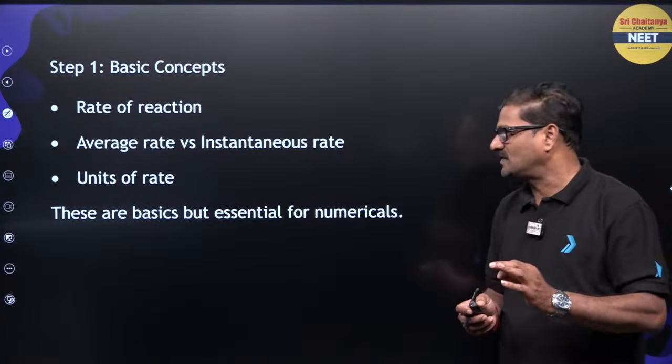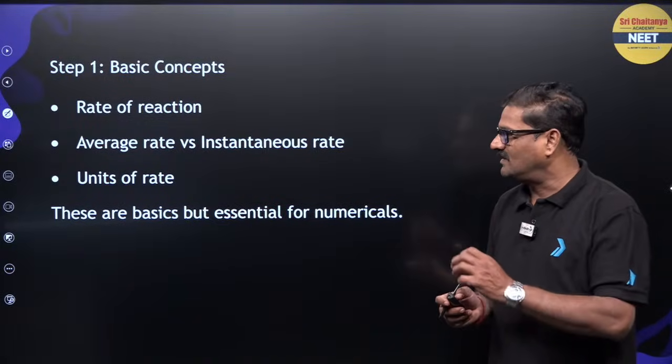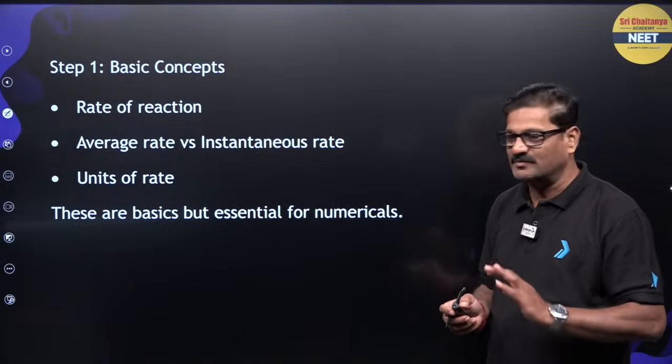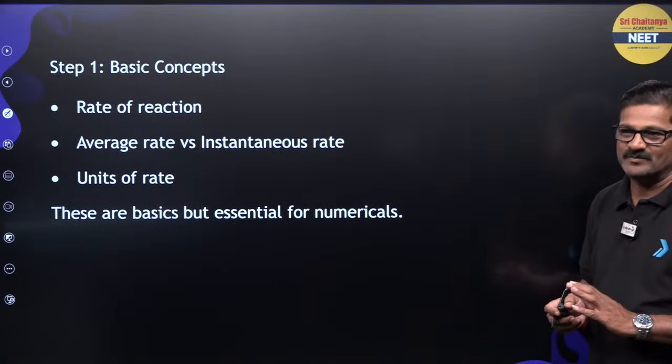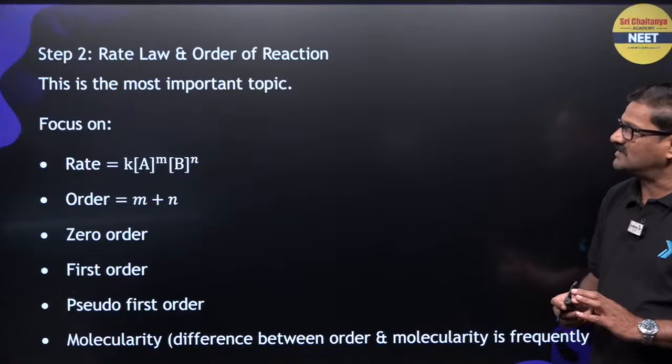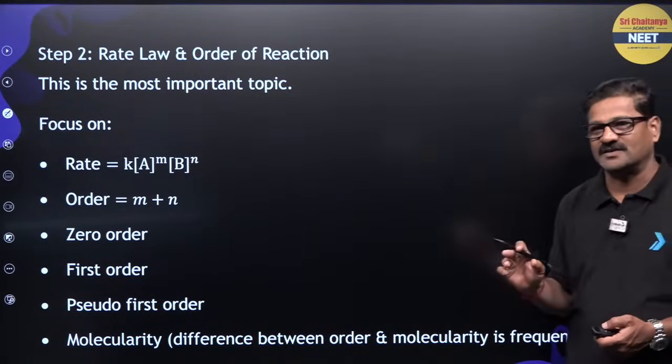You can see the basic concepts are there: rate of a reaction, average rate and instantaneous rate, bacho. And units of the rate are also very important. These are basics but essential for numericals. So here I want to say, step 2 is rate law and order of reaction.